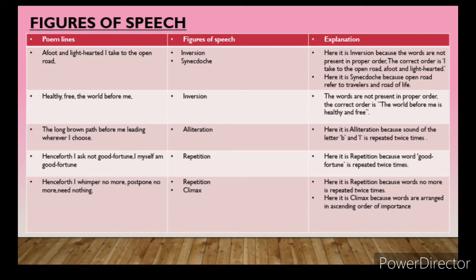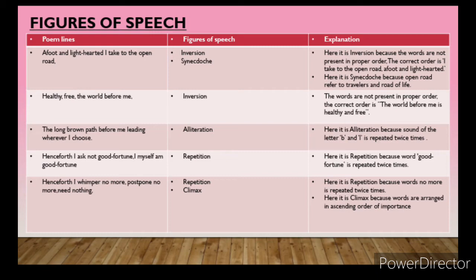So what's the statement? The long brown path. Can you see which letters are repeated again and again? The long brown path before me, leading wherever I choose. If the sound of a letter repeats, we call it alliteration. So can you see alliteration here? Why is it alliteration?